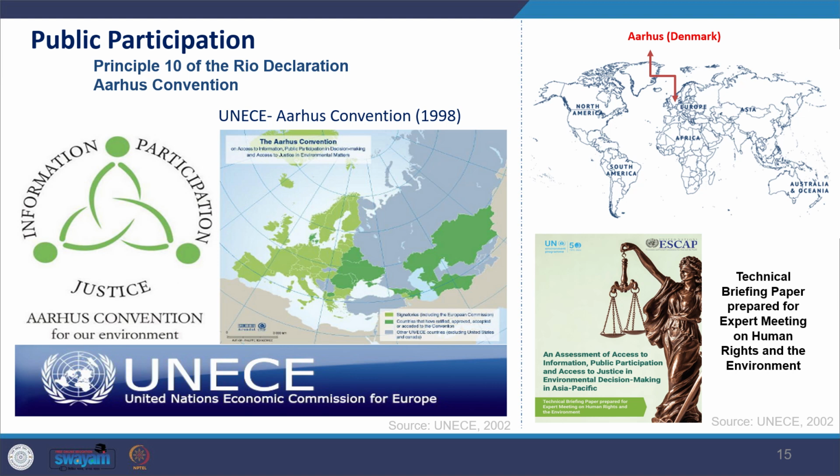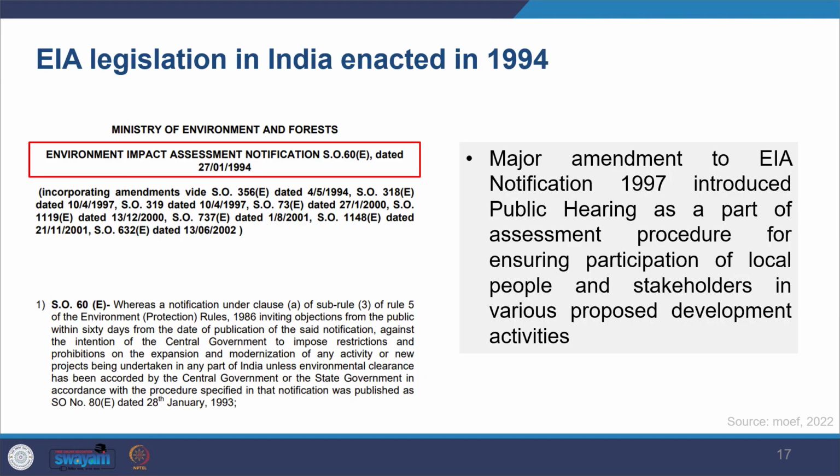So you see these principles here: access to information, access to participation, and access to justice. Looking at India, India's national EIA legislation was enacted in 1994, by the regulation passed under the Environmental Protection Act of 1986, which we have already studied.